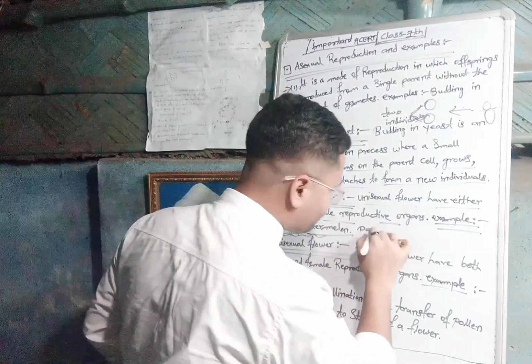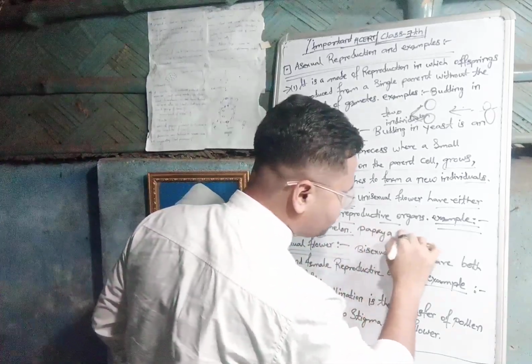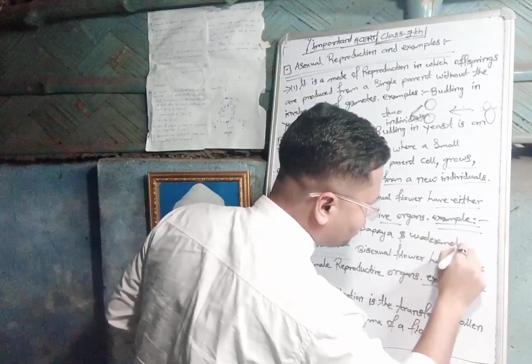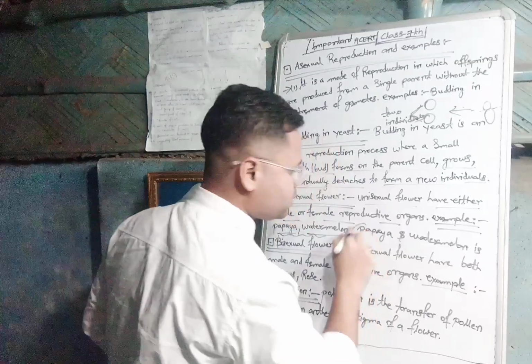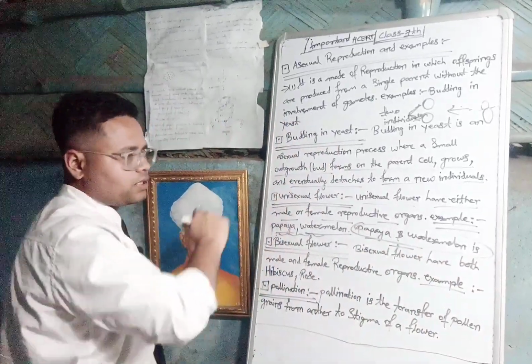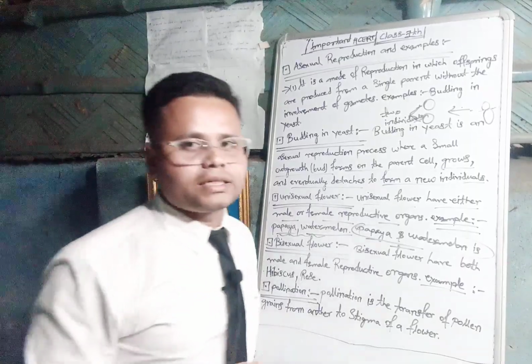Papaya and watermelon are examples of unisexual flowers.